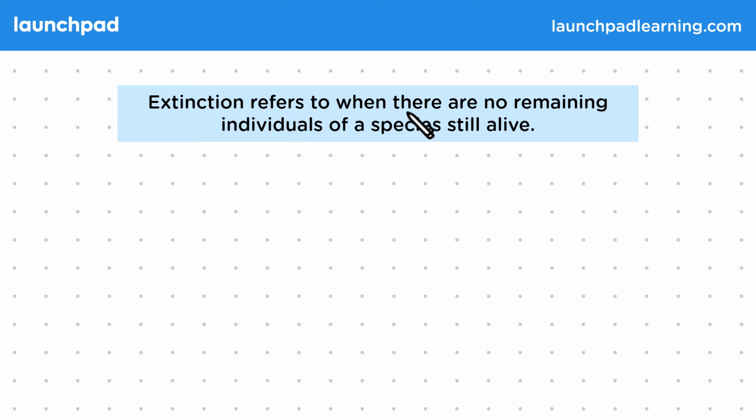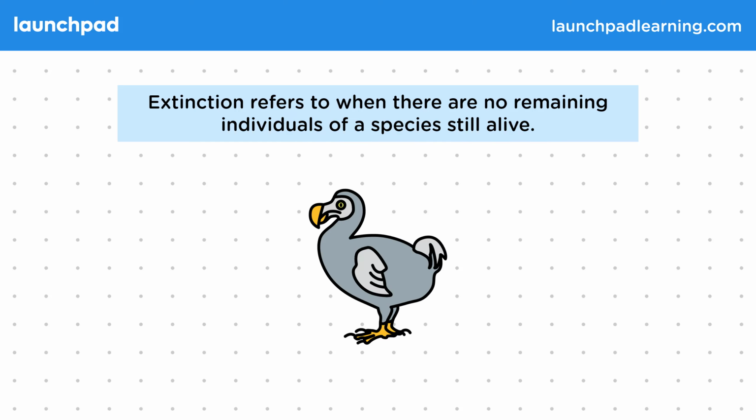Extinction refers to when there are no remaining individuals of a species still alive. A well-known example of an extinct animal is the dodo, but you don't need to name any examples for the exam.